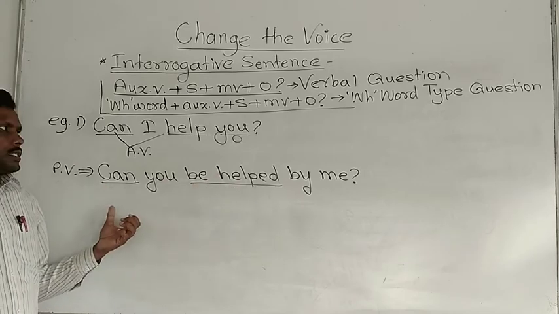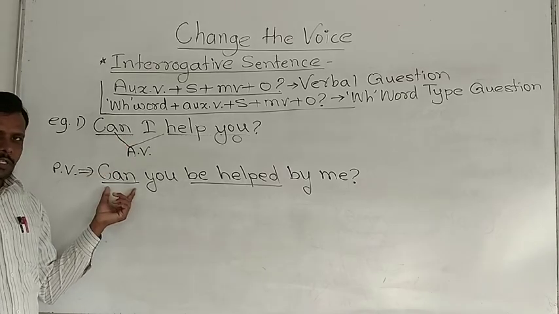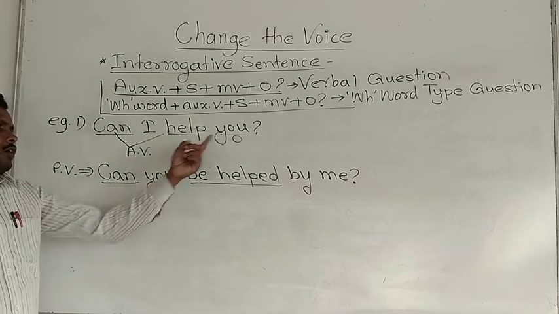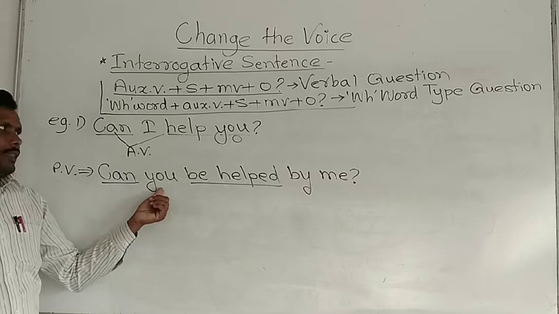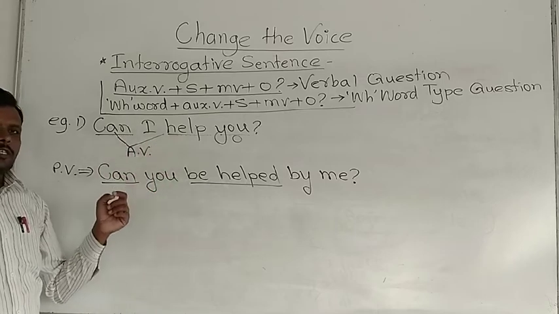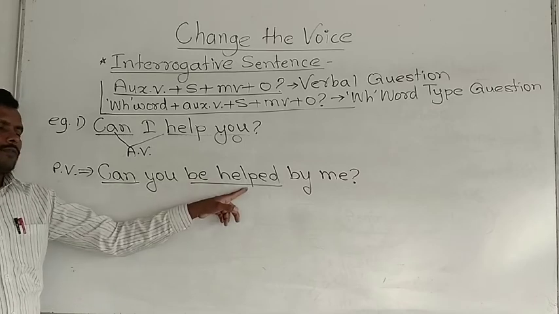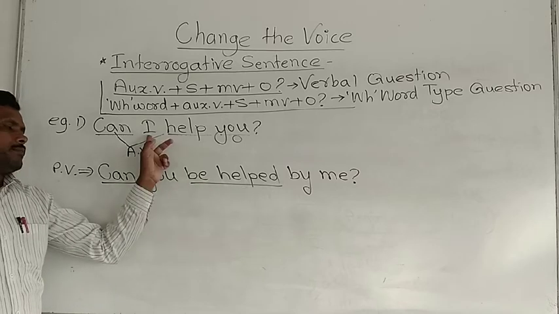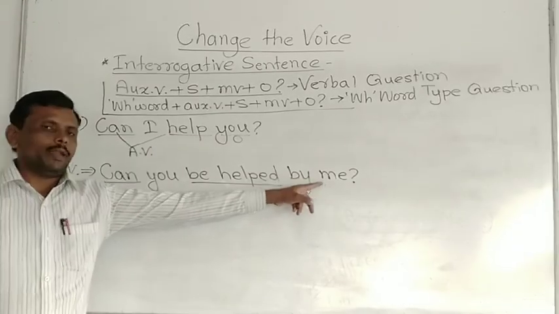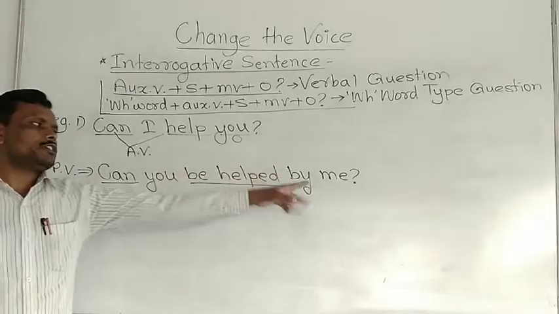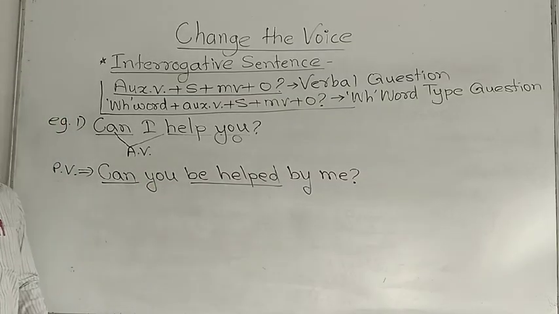How have we solved this? We have placed the modal auxiliary as it is at first. Then object should be placed after modal auxiliary. Then can plus V1, its passive form can plus be plus V3. Can is placed here. Then be plus V3 is given, and now subject is remaining. Okay, after using by, we should place subject, and I changed into me. This is the answer. Passive voice is created here.